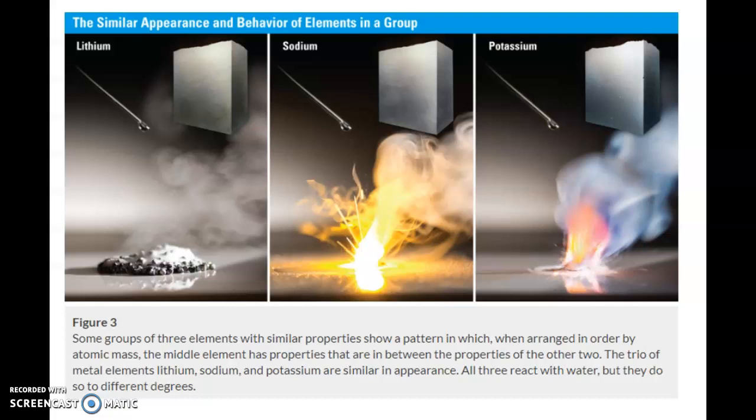He noticed that sodium's atomic mass, 23 Da, is close to the average of lithium's, 7 Da, and potassium's, 39 Da, or daltons. He used his observations and their atomic mass to predict that the middle element in this type of group would react and behave as an intermediate of the other 2.